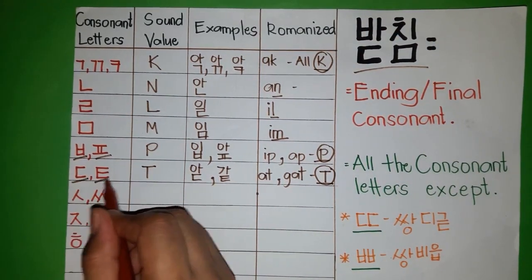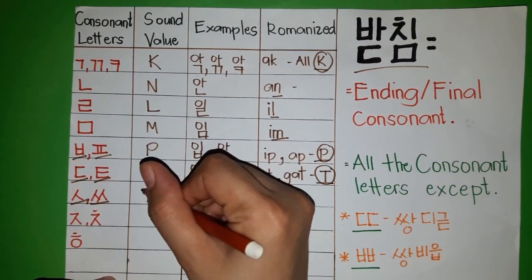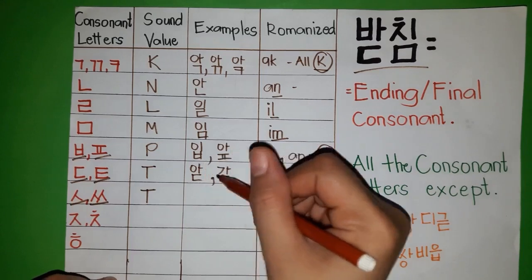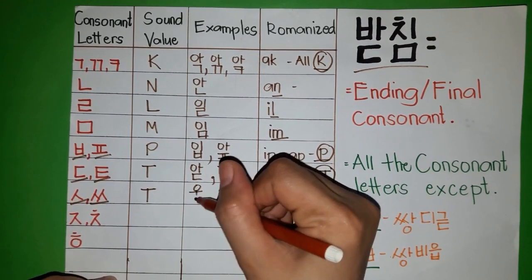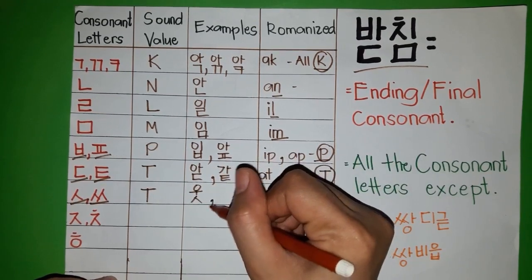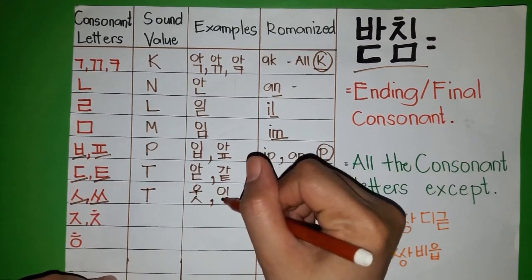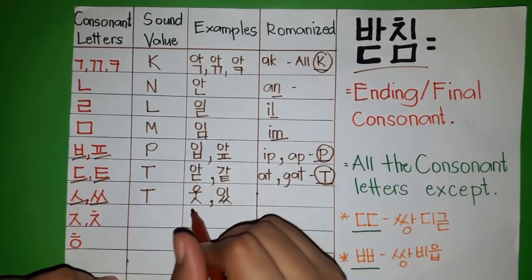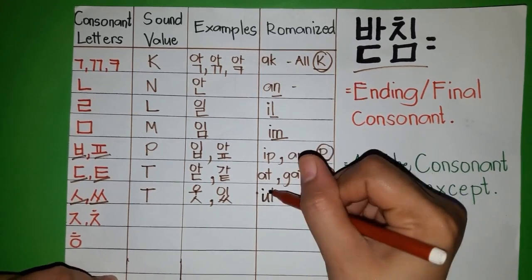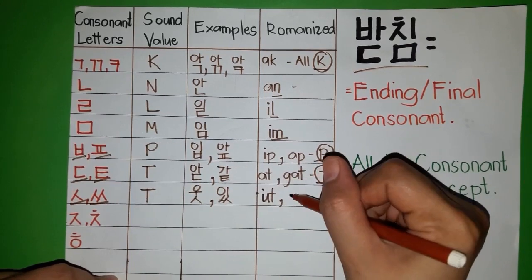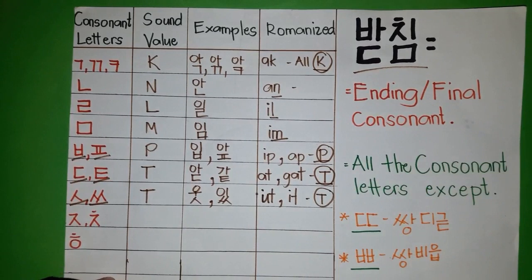The next are siot and ssang-siot. The sound value is T. For examples, for siot it is ut, and for ssang-siot it is it. The romanization is ut and it. The T sound.